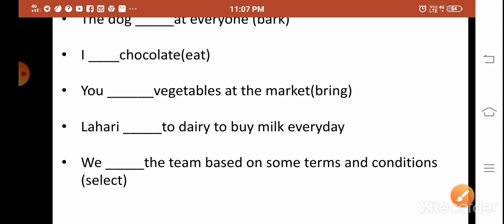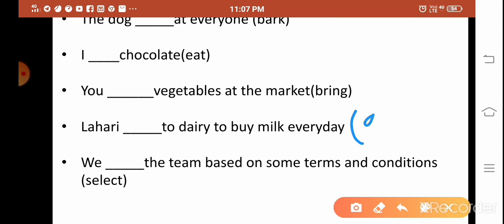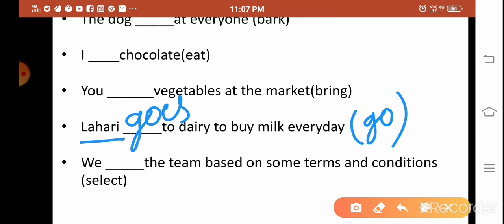Lahari dash to dairy to buy milk every day. It is go here. What is your answer? Now I am going to answer. Lahari goes, because Lahari is a third person singular feminine gender. Go ends in O, so you have to add es to this.